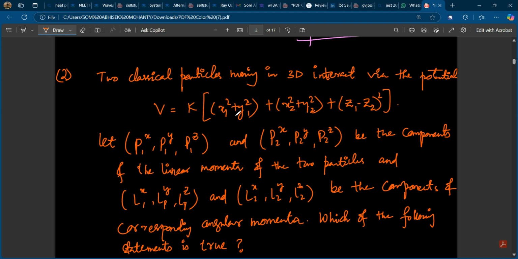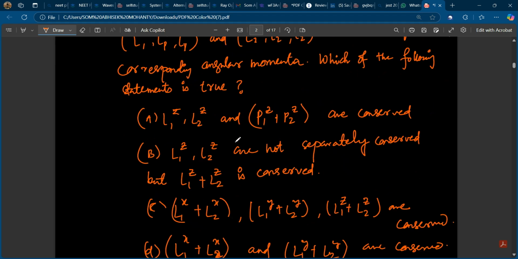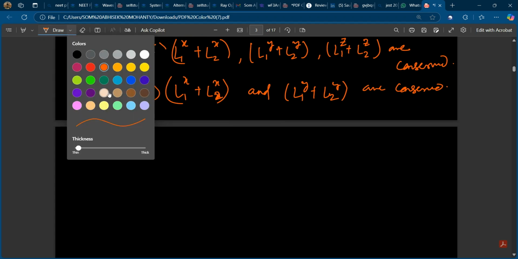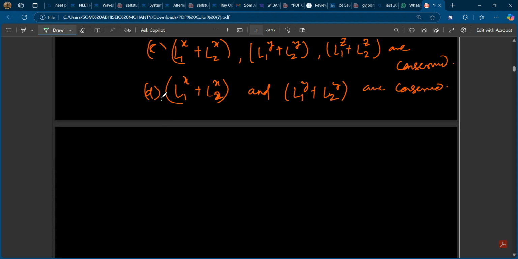Right. So how to solve this question? Whenever there is a question about which terms are conserved, what is the process? We have to take the commutator of that quantity with the Hamiltonian, and if it is zero, then we'll say it is conserved. If it is not zero, it is not conserved. Alright, so we'll check one by one.